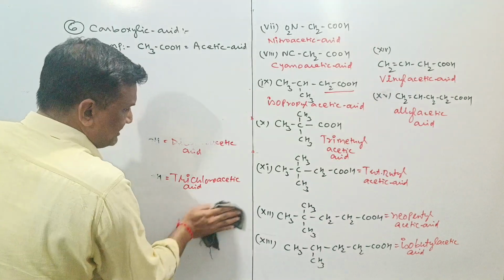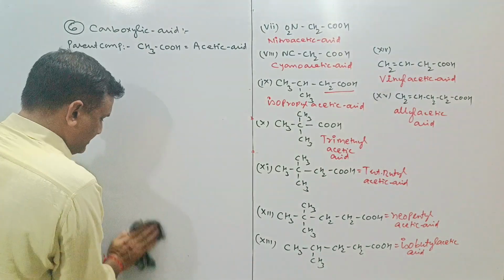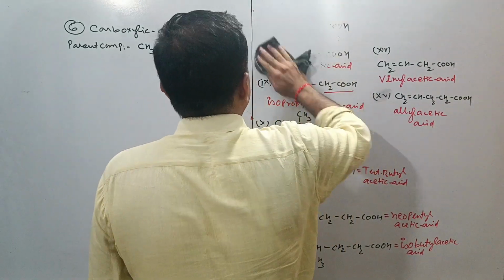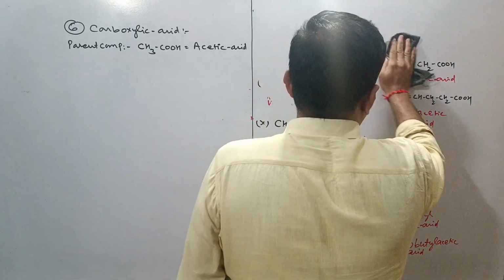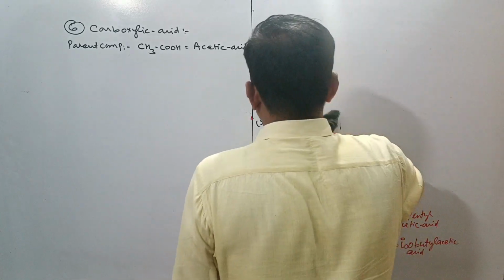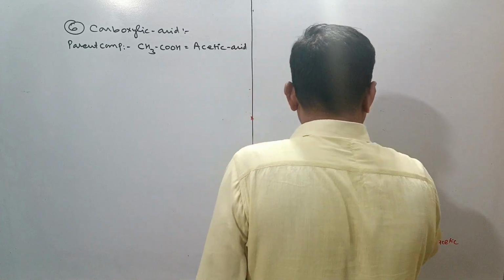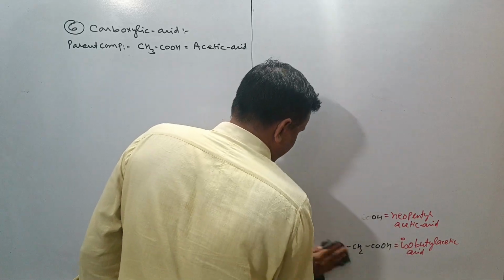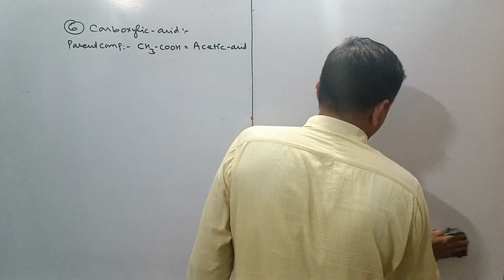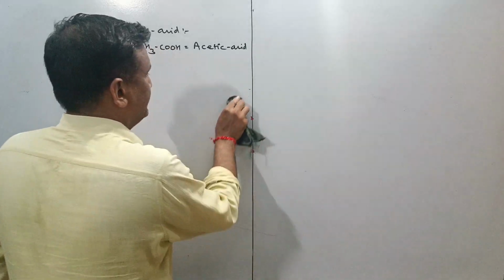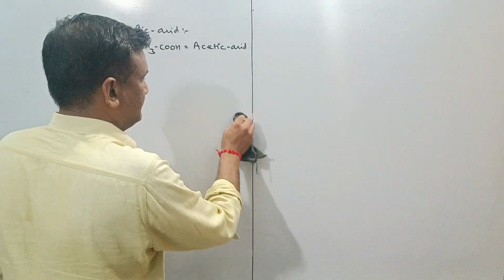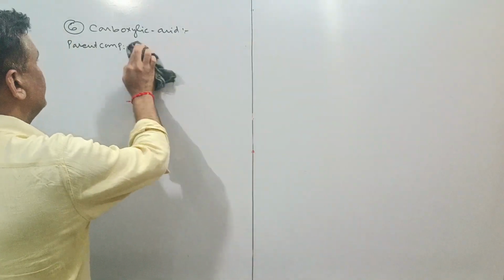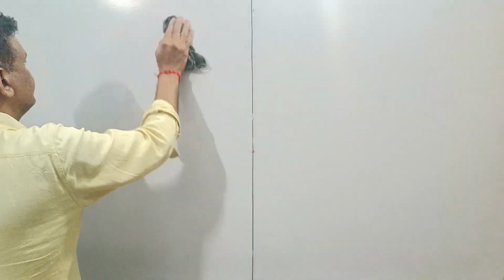After completing this derived system, we will start IUPAC: first of all monofunctional, further polyfunctional, then nomenclature for aromatic hydrocarbons, and after that alicyclic hydrocarbons. The seventh functional group will be acyl chloride.